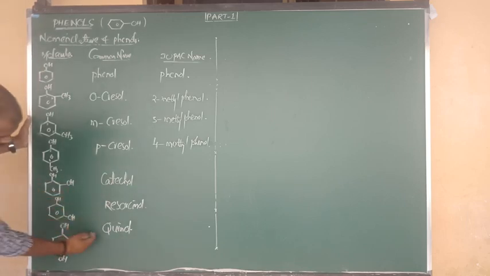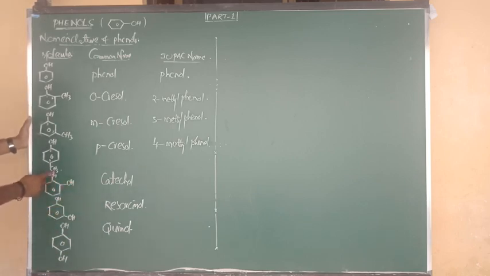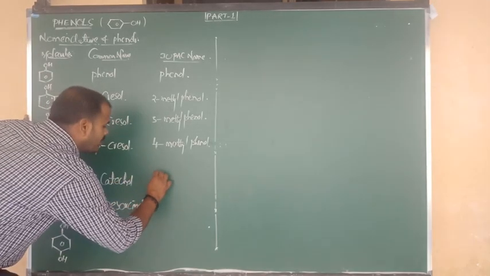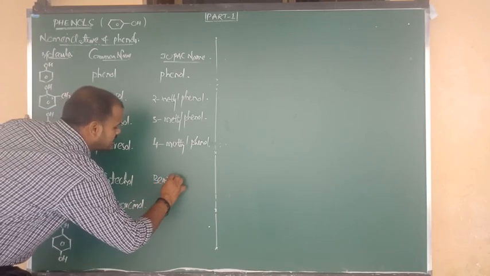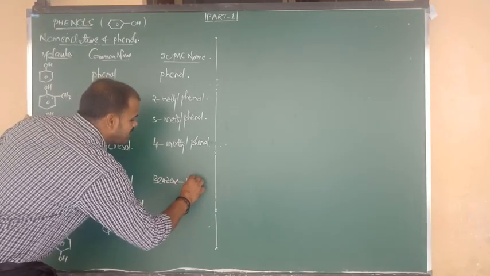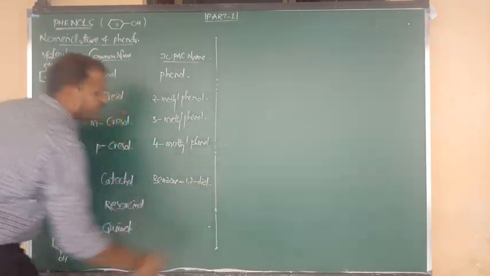Catechol, resorcinol, quinol. Okay. The IUPAC name of catechol: benzene, 1 position ol, 2 position ol. So 1 comma 2 diol. What is the IUPAC name of catechol? In catechol, a benzene ring is there, and in that benzene ring two OH groups are present at the 1 and 2 positions. So benzene 1 comma 2 diol.